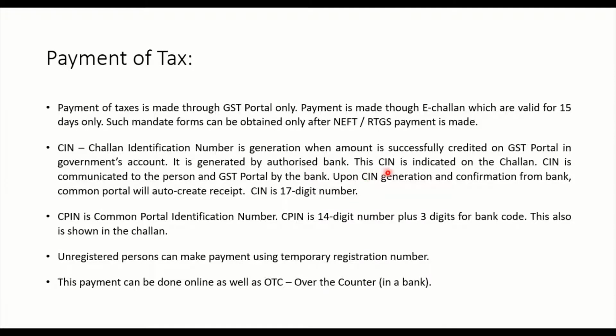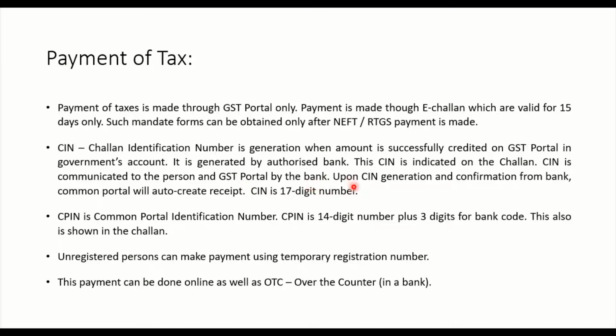This CIN, that is the challan identification number, is indicated on the challan. The CIN is communicated to the person and the GST portal by the bank.